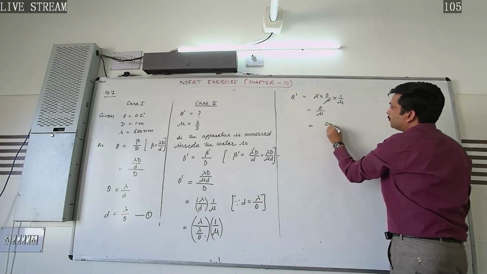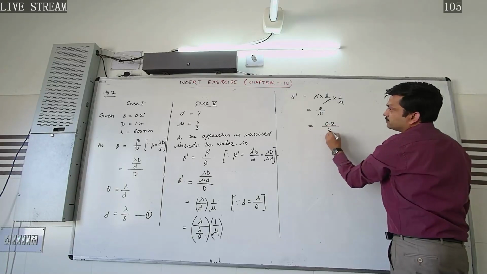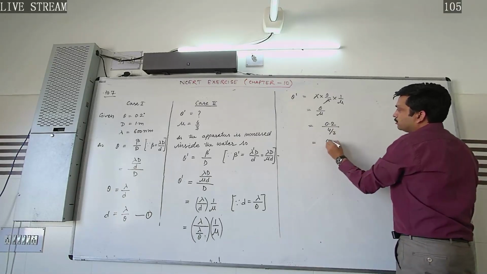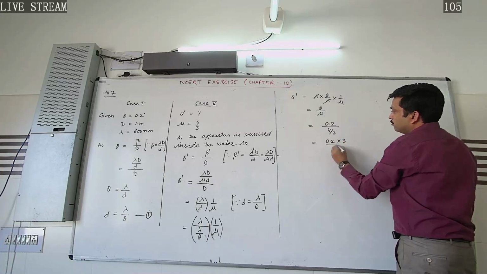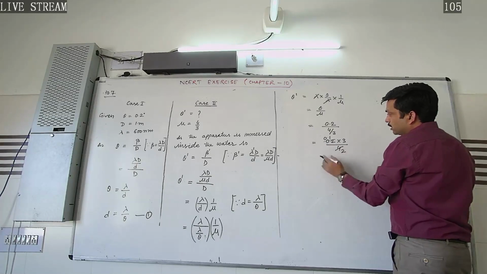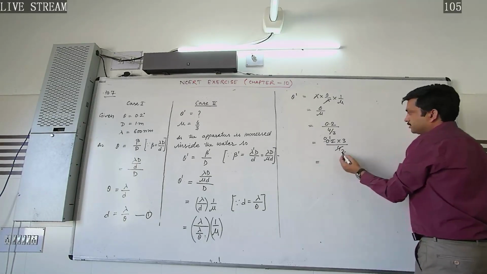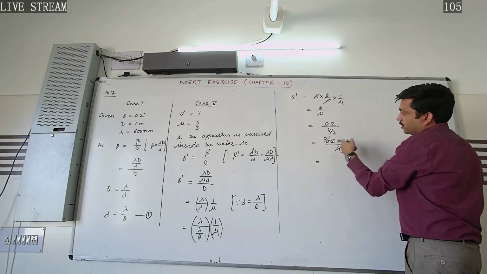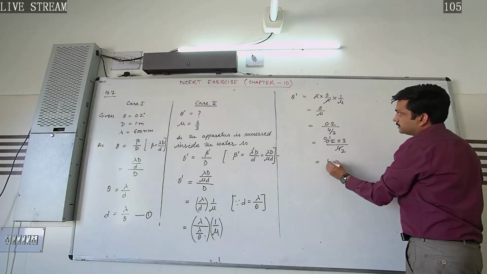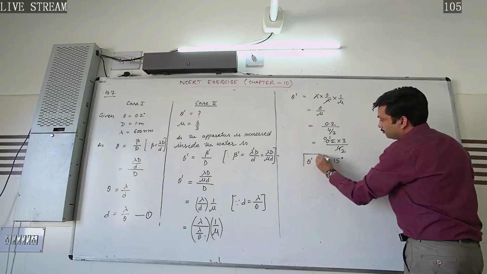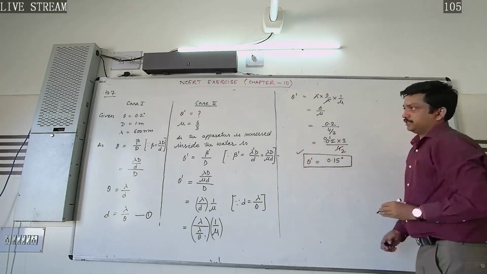Theta is given to us as 0.2 degree, over mu, that is 4/3. So we get 0.2 into 3 by 4, which is 0.15 degree. That will be the new angular width of the fringes.